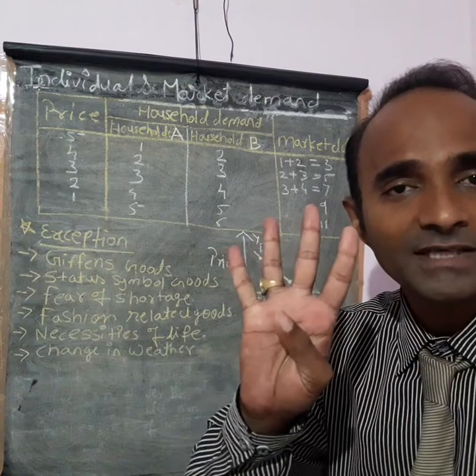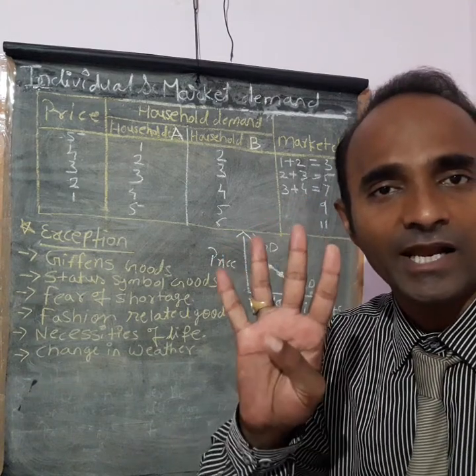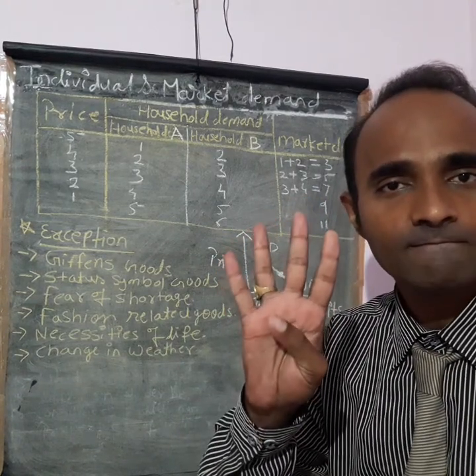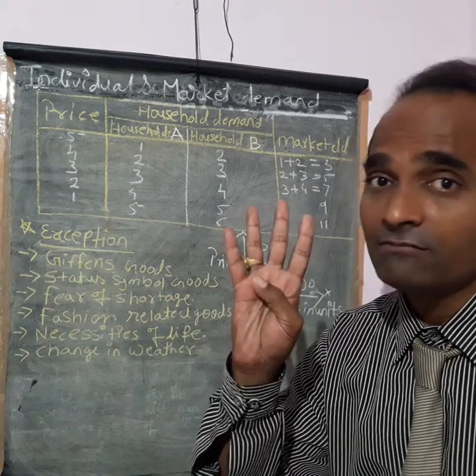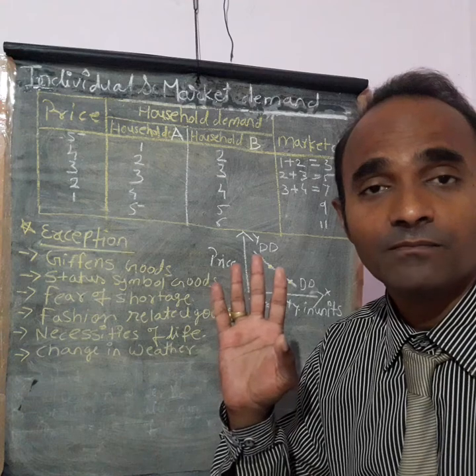These four points are very important when you are explaining market demand. If you understand these four points, then your answer is right.